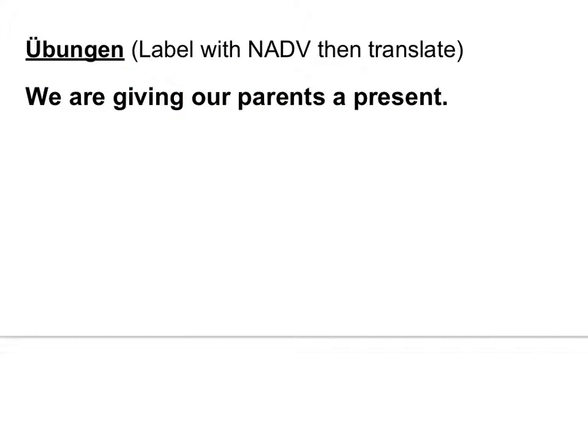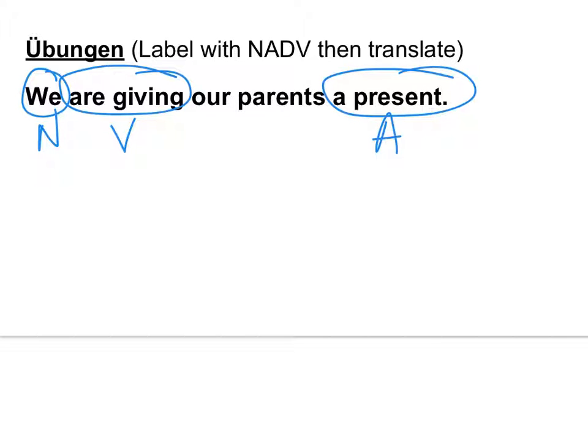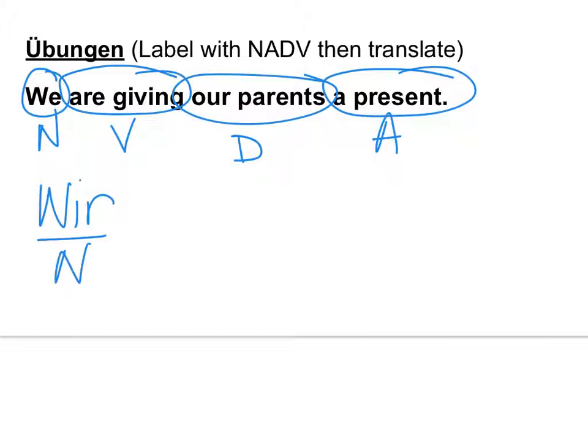Next one. We are giving our parents a present. So label first, and then we'll discuss. All right, let's label. What's your main subject? We. Verb? Accusative? Our parents is what case? Okay. So German, what's your first word? Next word?